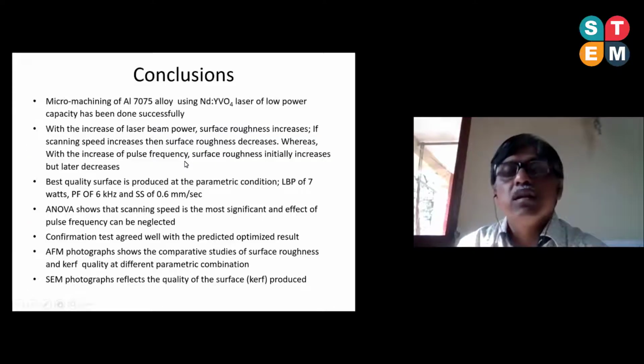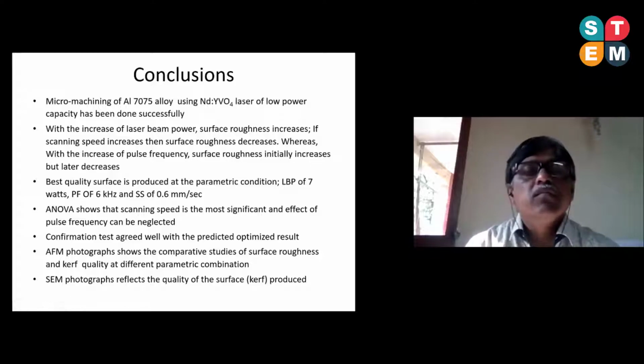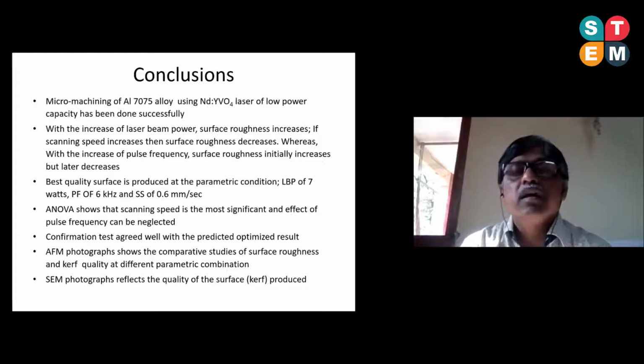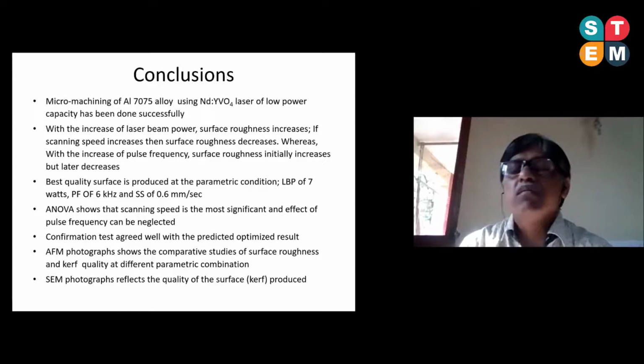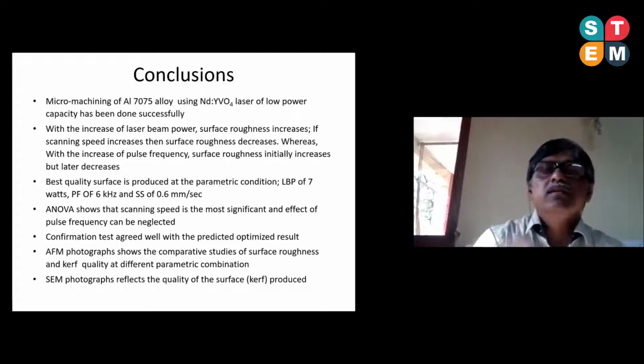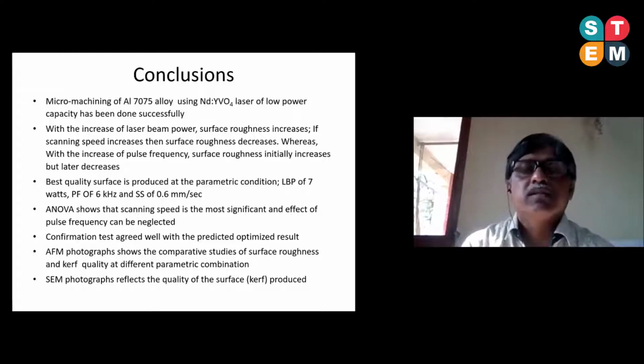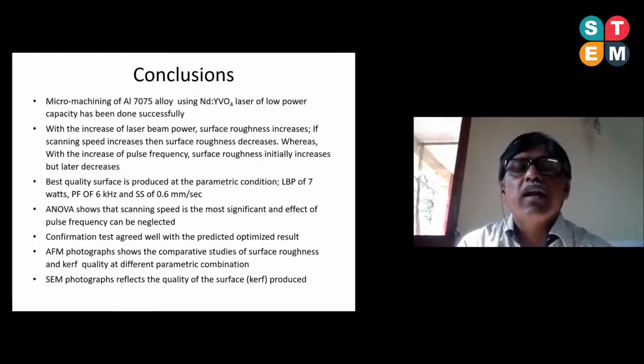Now for the conclusion, we have to say that the micro machining of aluminum alloy 707 using the Nd:YAG laser of low power capacity has been done successfully. The machine that we have used is of low power, only 10.8 watt was the maximum capacity for this machine. That is why we have to choose only very soft metals and alloys.